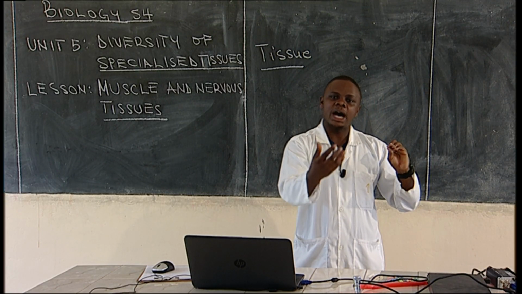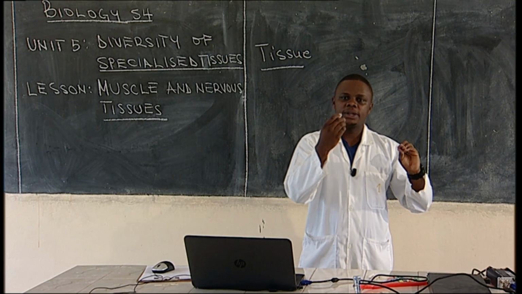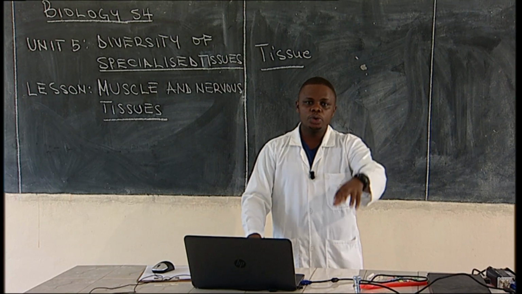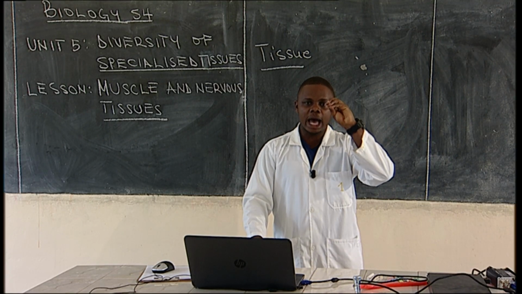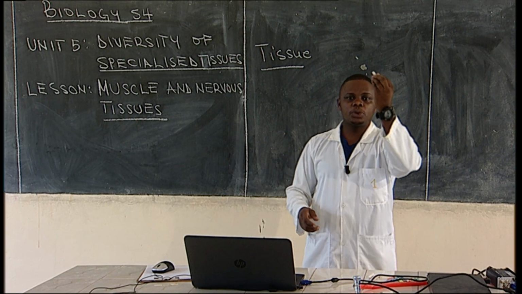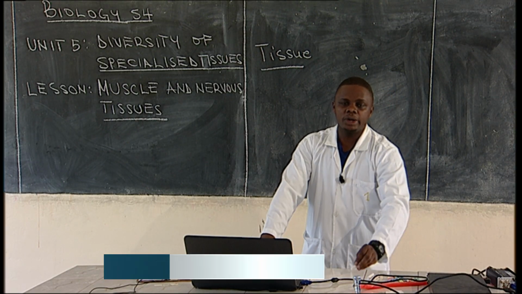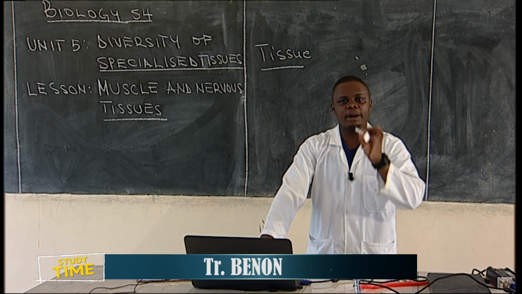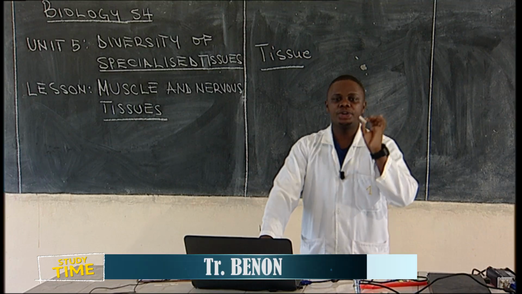Here, effectors are organs which respond to the stimulant. For example, if the brain instructs me to remove this arm from the table, I remove it. If the brain instructs me to put this chalk on the table, I put it there. The message is transported by motor neurons.